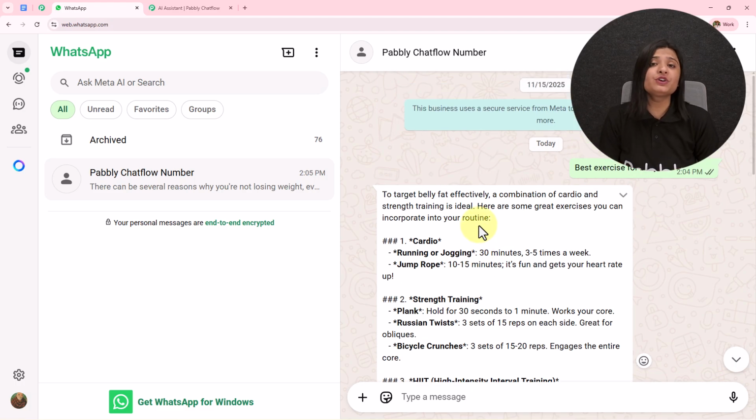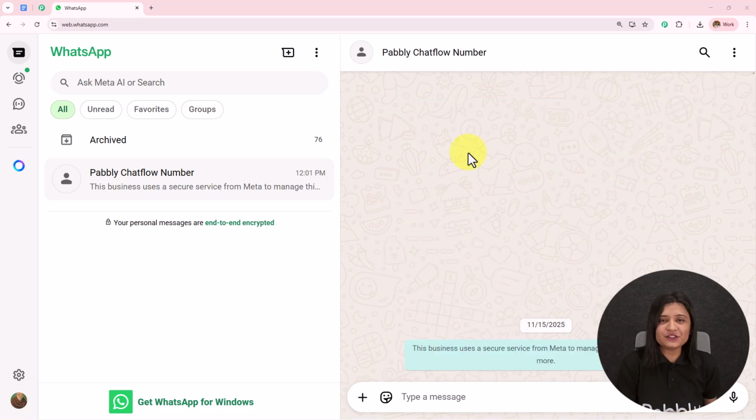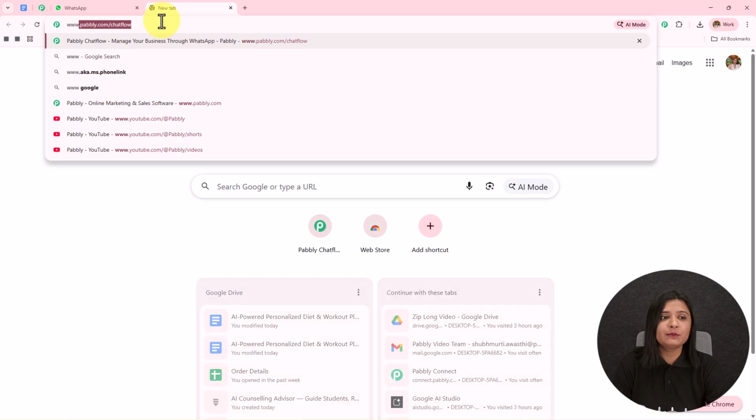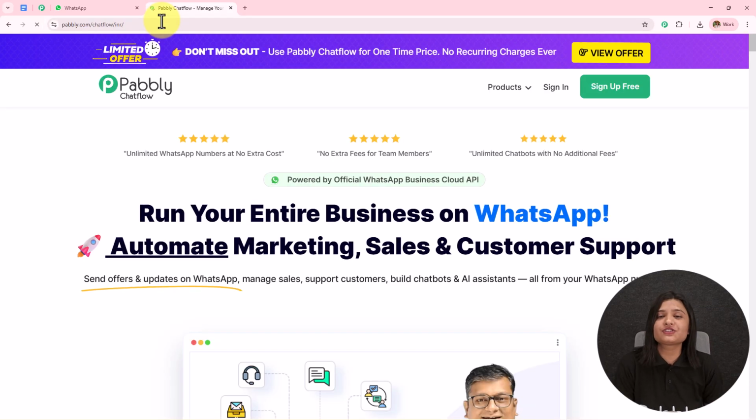And now if you also want to learn how you can create this, let's start creating this from the beginning. So we are going to learn how we can create an AI agent which is going to automate all my WhatsApp conversation for my business using Pabbly Chatflow. So first we have to visit Pabbly Chatflow. To visit Pabbly Chatflow, you simply need to write www.pabbly.com/chatflow in the browser. And after browsing this website, we need to sign in to our Pabbly Chatflow account.